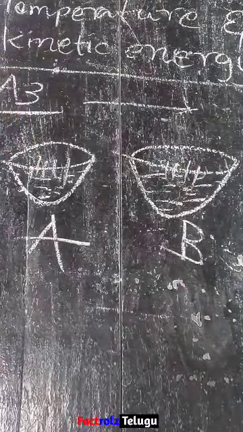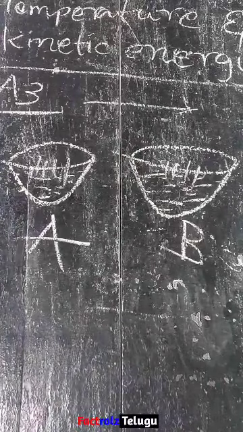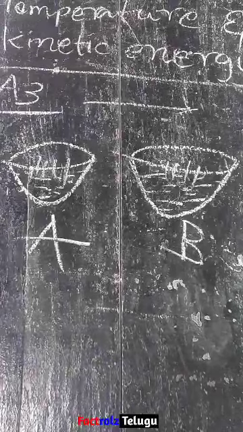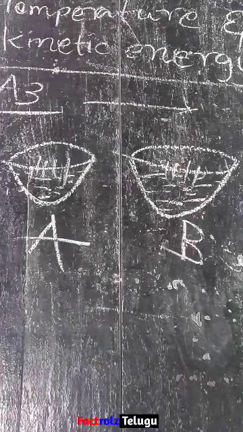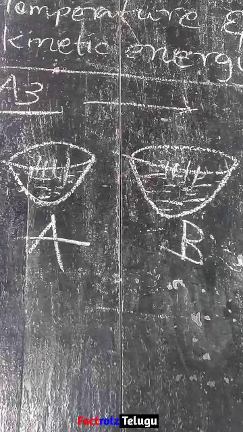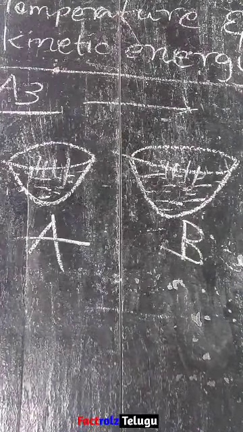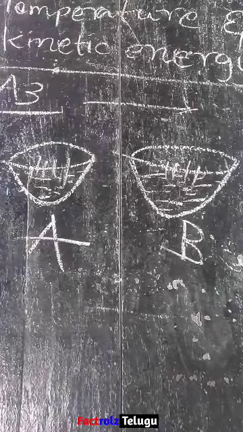So now the statement: the average kinetic energy of the molecules is directly proportional to the absolute temperature. That means the molecules have an average kinetic energy, and that is always directly proportional to the absolute temperature. Okay, so this is today's concept.